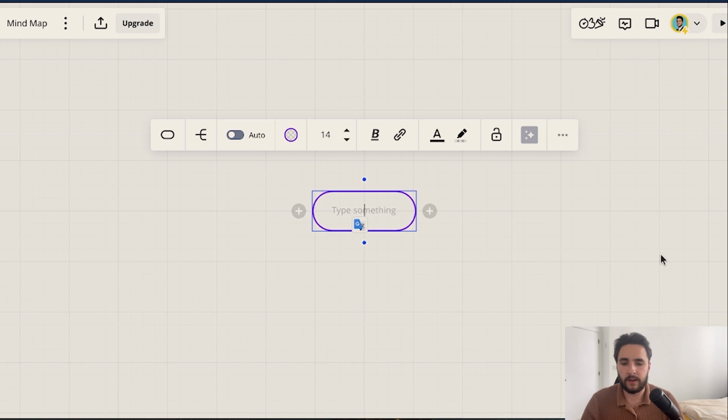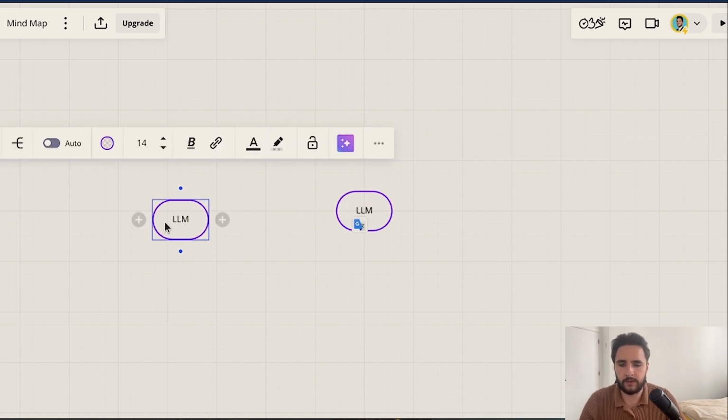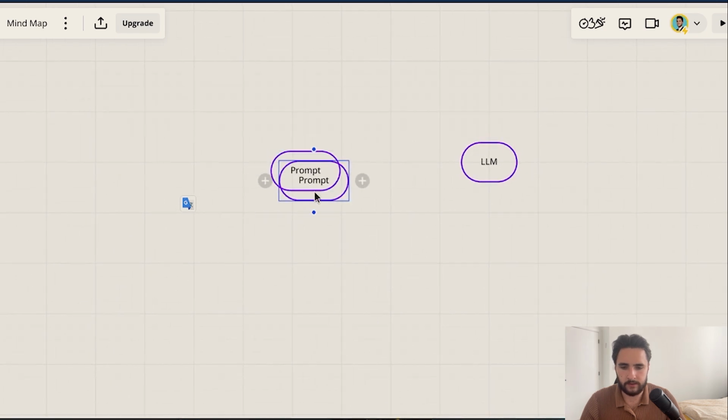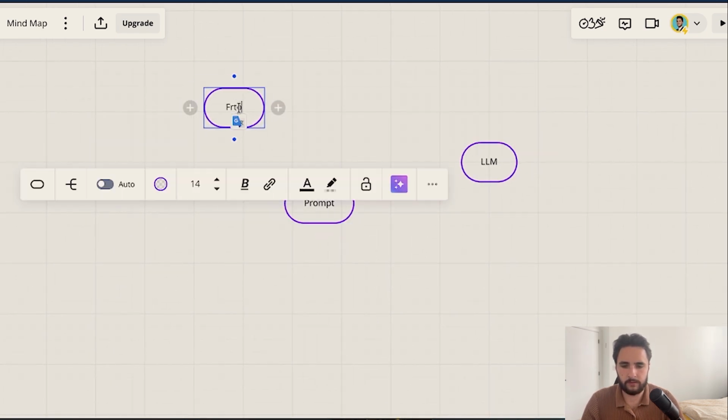We want an AI real estate agent, so we probably want a chat-based interface to interact with it. At the core of everything will be the large language model. This can be, for example, OpenAI's API that we communicate with. And to talk to that, we are feeding it a prompt. Now that prompt has to be delivered from a front end.